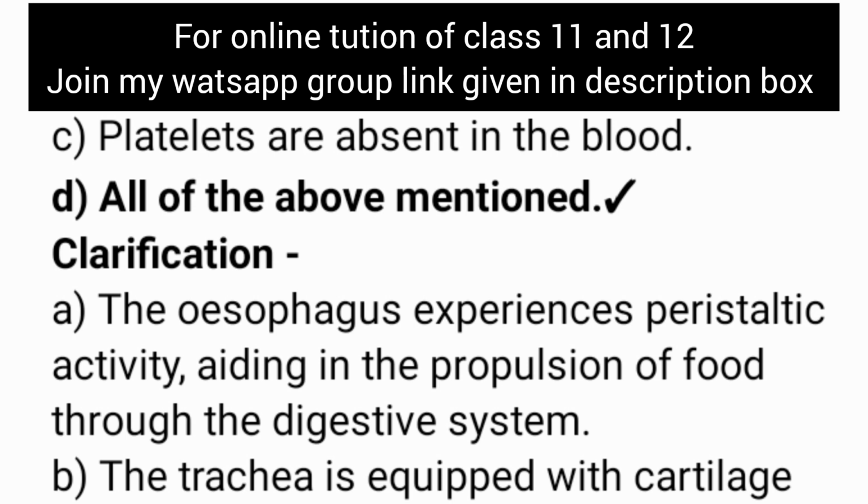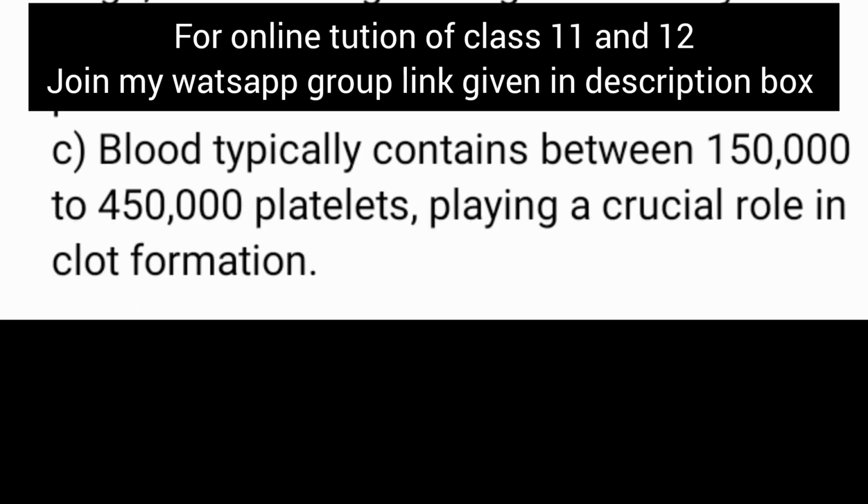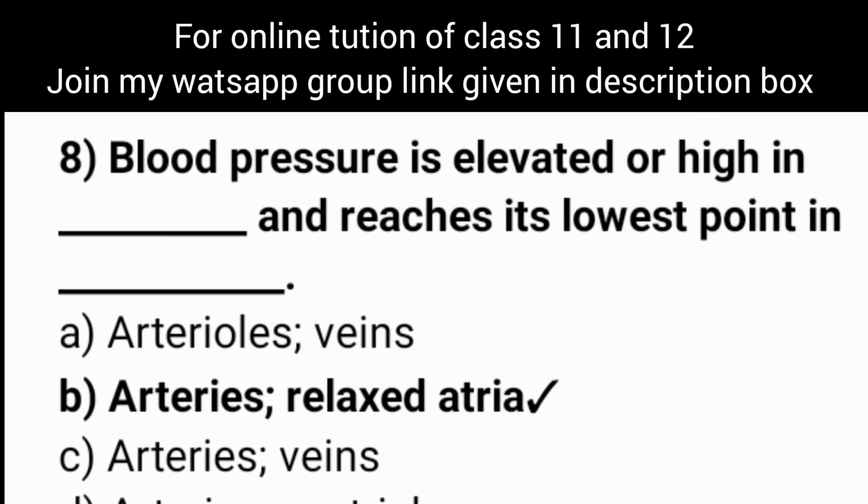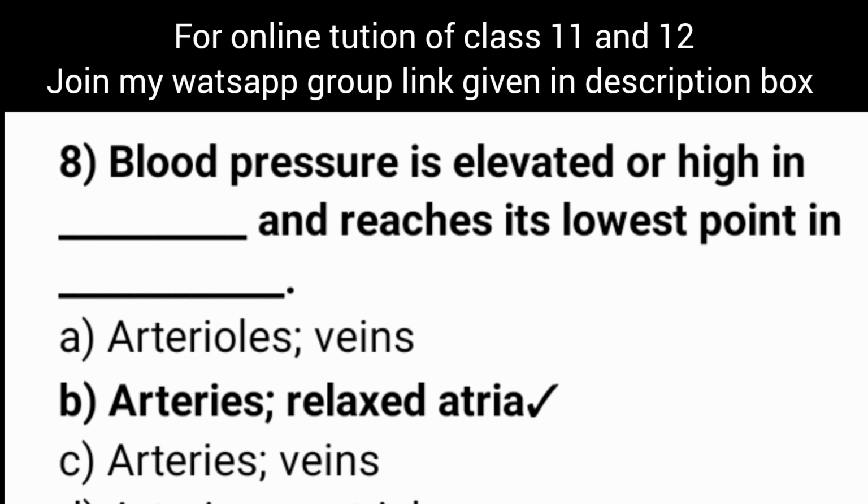So its correct statement is blood typically contains between 1,50,000 to 4,50,000 platelets, playing a crucial role in clot formation. Now let's see question number 8. Blood pressure is elevated or high in dash and reaches its lowest point in dash. Then our correct option is arteries and relaxed atria.